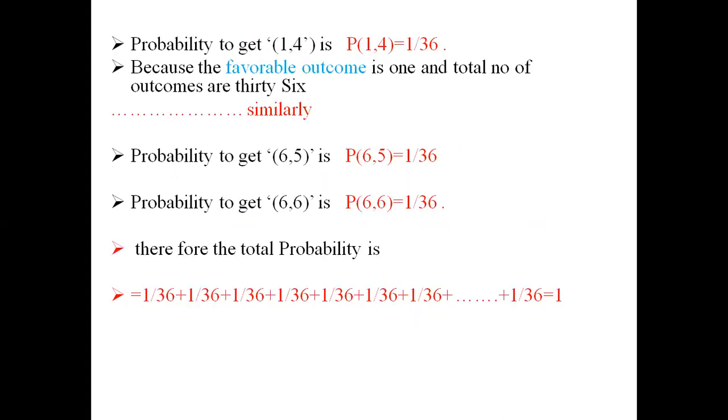Similarly, the probability to get 6, P of 6, is 1 by 36. Therefore, the total probability is 1 by 36 plus 1 by 36 and so on, which adds up to 1.